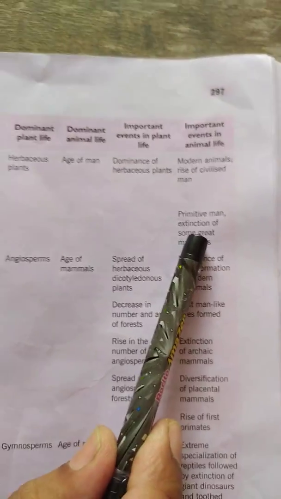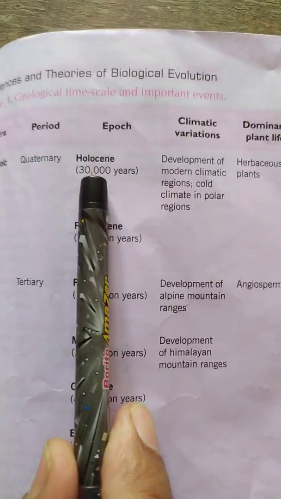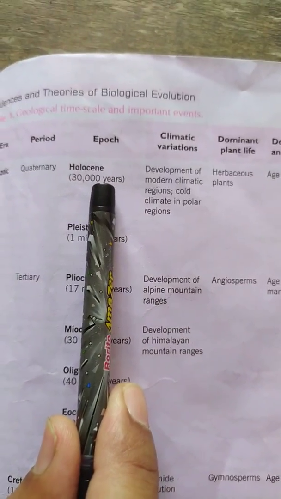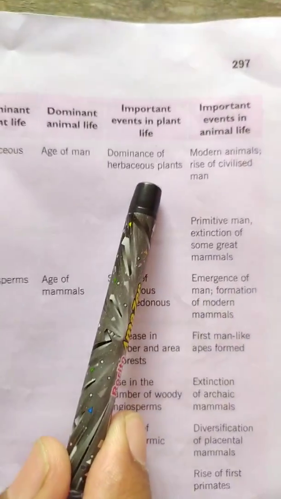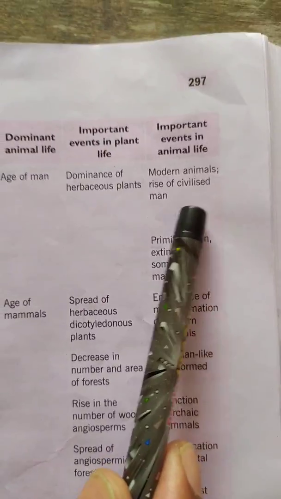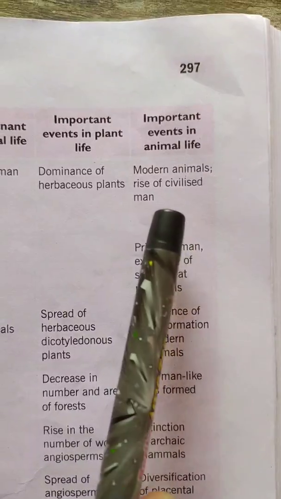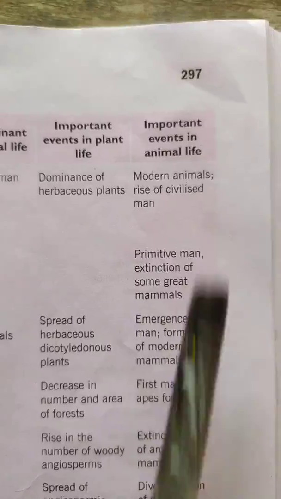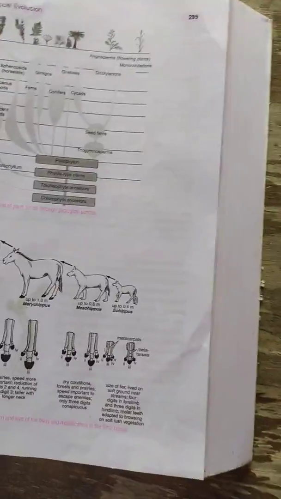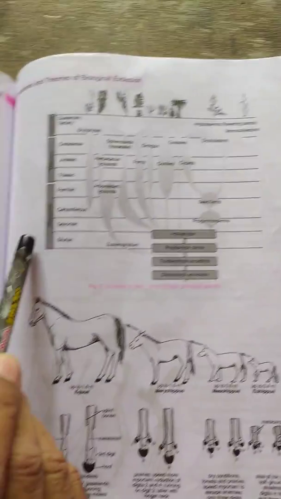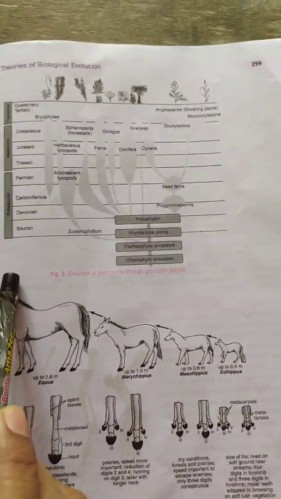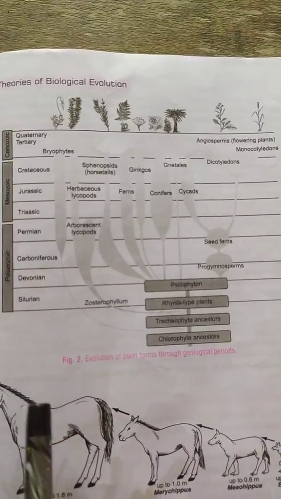Then we come to the most modern, which is the Holocene Epoch, and we saw the dominance of herbaceous plants, modern animals, and also importantly the rise of the civilized man can be seen here. So we see that through fossil records we can see very clearly how evolution took place from simpler forms to higher forms. Now there is one more example.